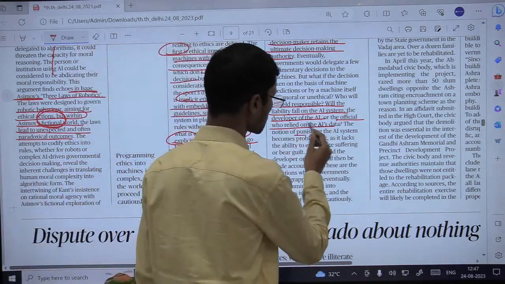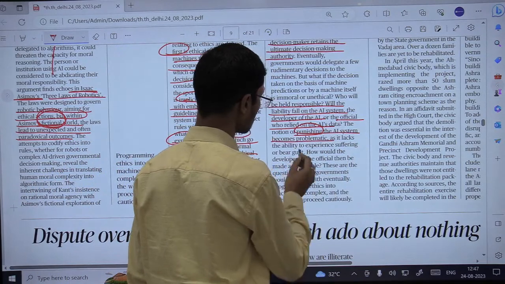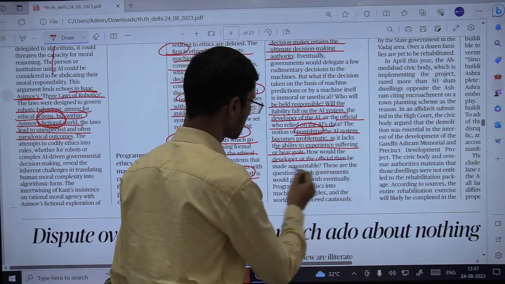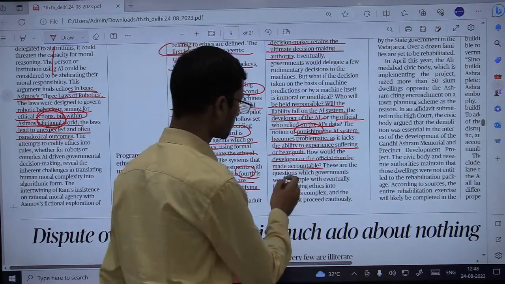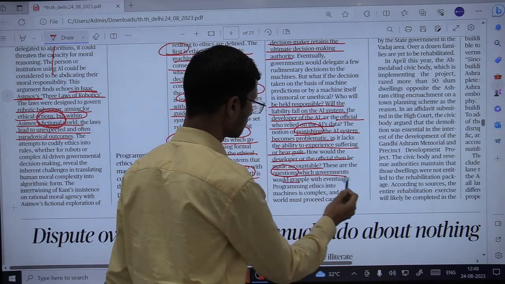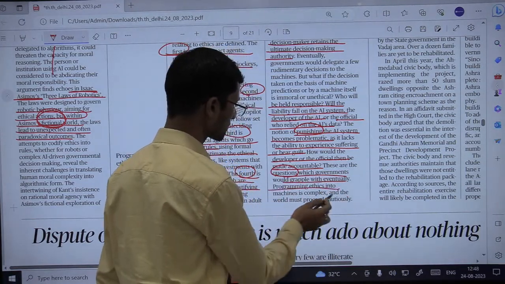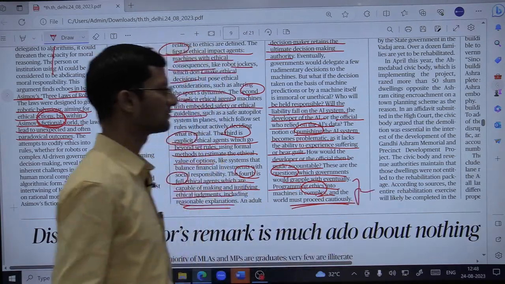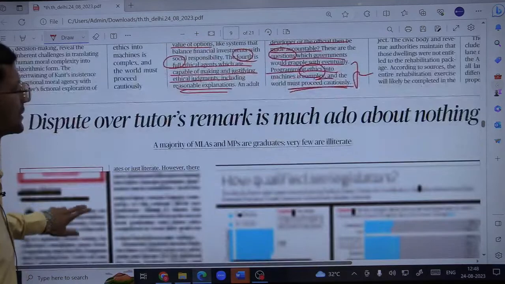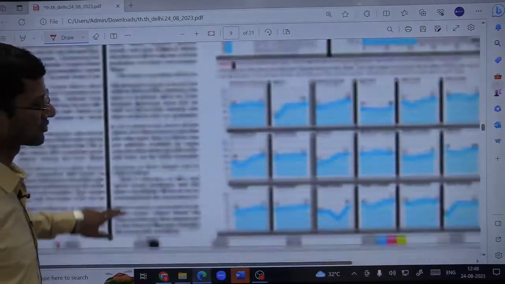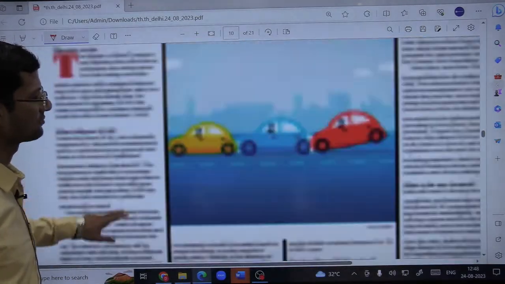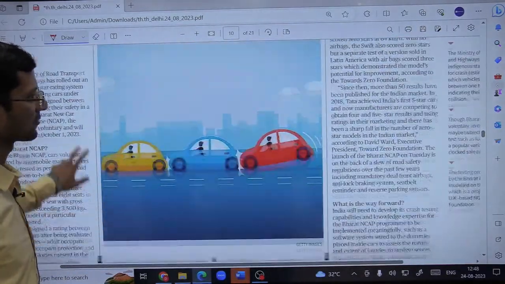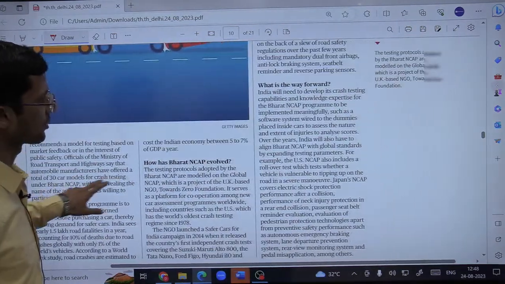The notion of punishing the AI system becomes problematic as it lacks the ability to experience suffering or bear guilt. So how would the developer or the official then be made accountable? These are the questions which governments would grapple with eventually. Programming ethics into machines is complex and the world must proceed cautiously. We have discussed in another set of articles that of course things are becoming easier with the introduction of AI, machine learning and all these technologies, but there are certain issues involved with them, for example ethics and morality.